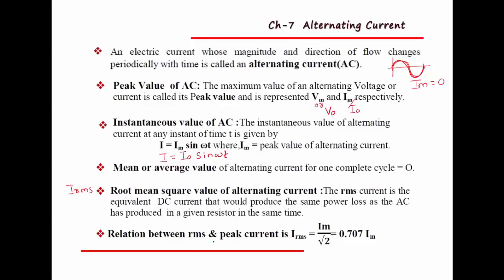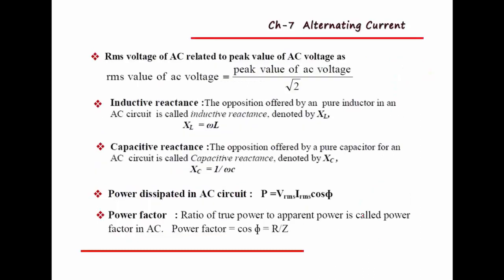The relation between the root mean square value and the peak value of current is given by the equation IRMS equal to Im divided by root 2, or we can write it as 0.707 Im, or in our regular classes we use the symbol I0. And the RMS voltage of AC is related to the peak value of AC voltage as, see here, the RMS value of voltage is equal to the peak value of AC voltage divided by root 2.